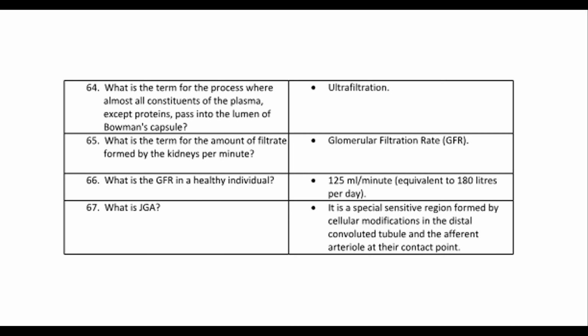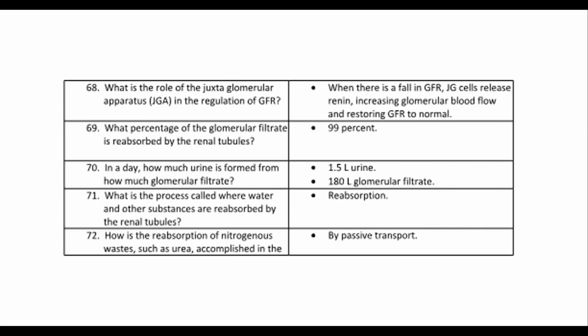67. What is JGA? It is a special sensitive region formed by cellular modifications in the distal convoluted tubule and the afferent arteriole at their contact point. 68. What is the role of the juxtaglomerular apparatus, JGA, in the regulation of GFR? When there is a fall in GFR, JG cells release renin, increasing glomerular blood flow and restoring GFR to normal.